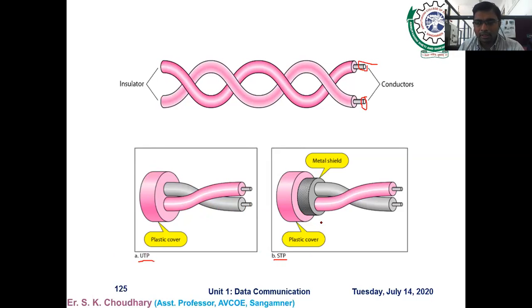But if you see in the second picture, above the plastic insulation there is one more covering, which is made from a metal braid or metal shield. Okay, so this provides extra security, you can say, or it protects the wire from damage due to any reason. Okay, so this is the basic difference, but the purpose is the same.